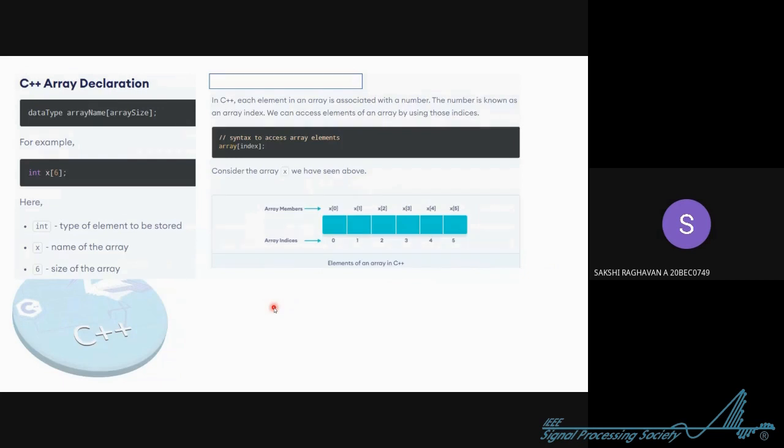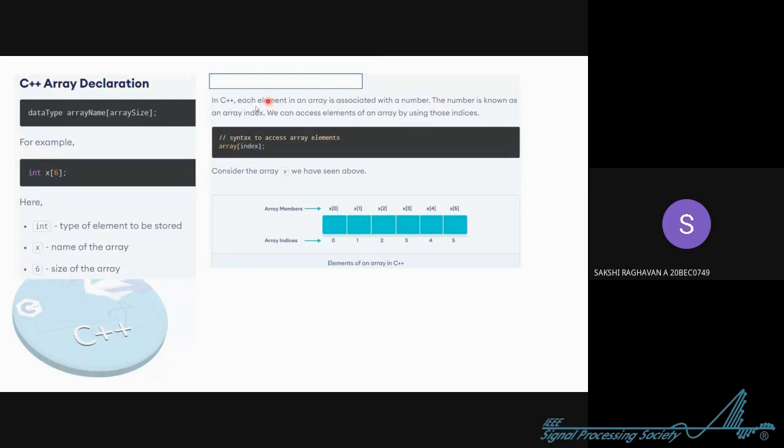Now there is C++ array declaration. See, I have just data type, array name, and then array size. For example, int x is equals to square bracket 6 and semicolon. Now you know how to declare an array. That's like a one big thing.